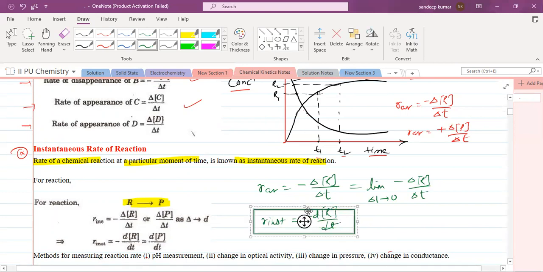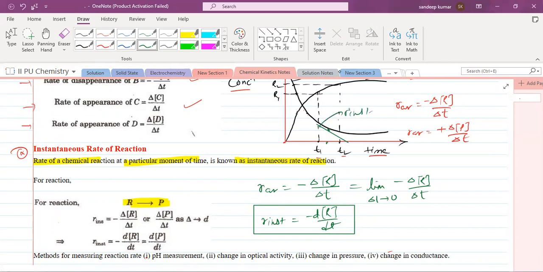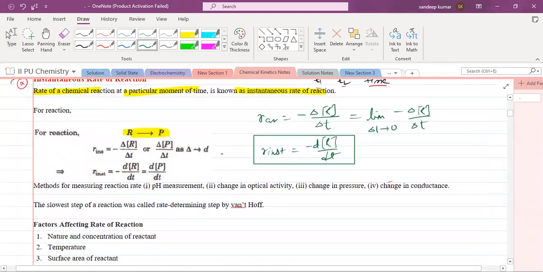You should know, if you want to know the R instantaneous from the graph, the slope at any point will give you the R instantaneous. If you want to know R instantaneous at any point at this time, if you plot the tangent at this point, that will give you R instantaneous. So you can see R instantaneous when the delta T tends to 0. Similarly for product, R average is change in concentration of product by change in time, right? So if you apply the limit delta T tends to 0.